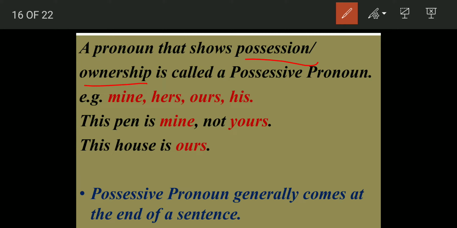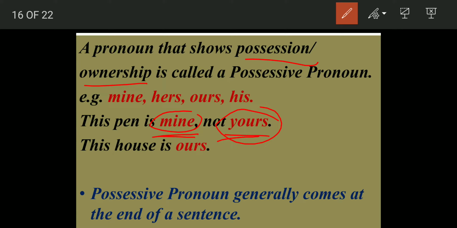For example, this pen is mine. Here, the term mine shows that this particular pen belongs to me. So, mine is the possessive pronoun. Not yours. This pen is mine. This belongs to me, not to you. Mine is the possessive pronoun. It is showing ownership, that this belongs to me, this does not belong to you.